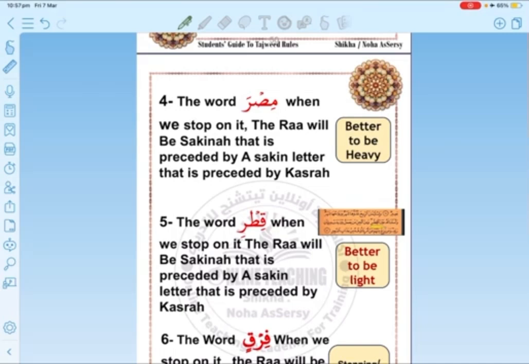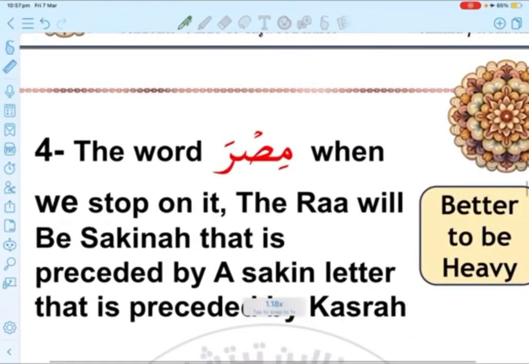Okay, let's start with the word مصر. When I connect it to the next ayah, it will be of course مفخمة. Why? I will say like مصر. Why? This is easy because it has a fatha. The ra here has a fatha, so when I connect it, it will be pronounced as a heavy letter. But the idea here is when we stop on it, when we stop on Misr.